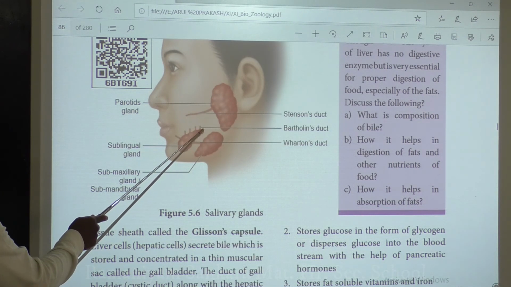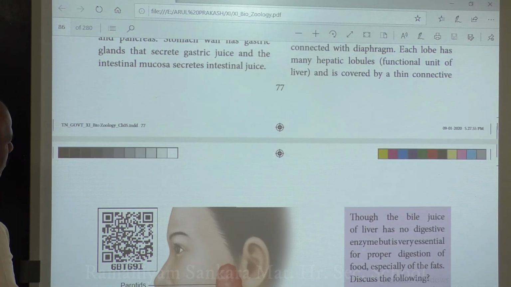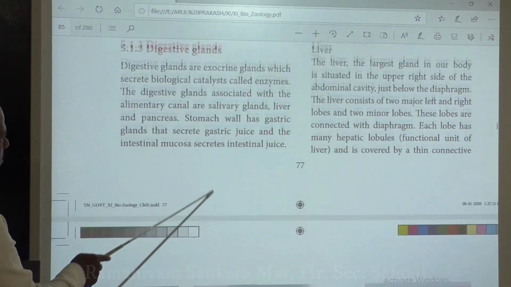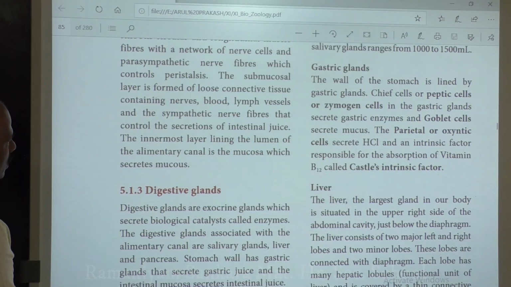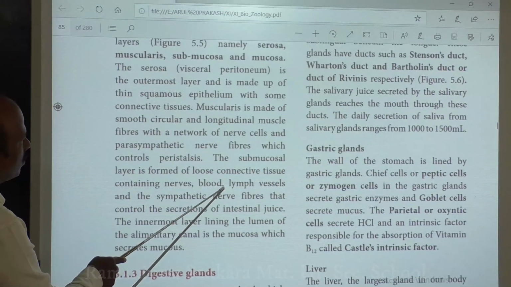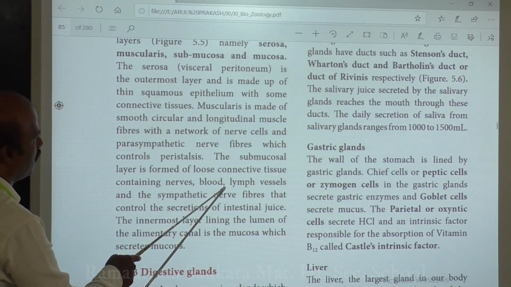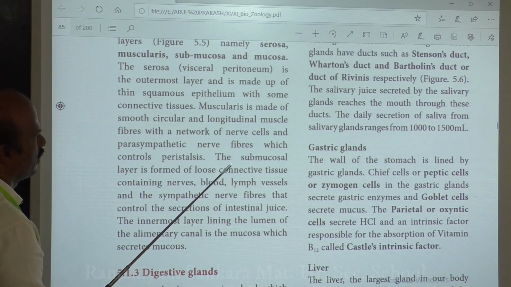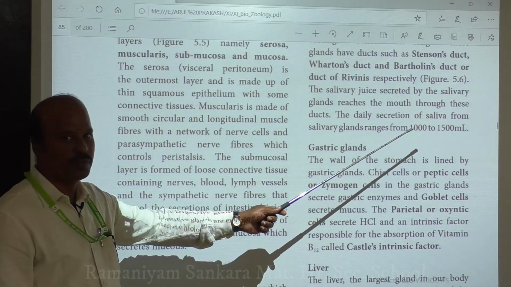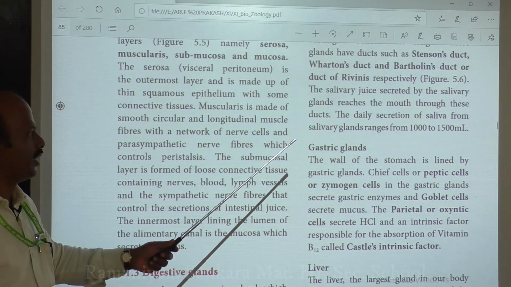Now, how much saliva is produced by the salivary glands? The salivary glands produce nearly 1000 to 1500 ml of saliva per day.